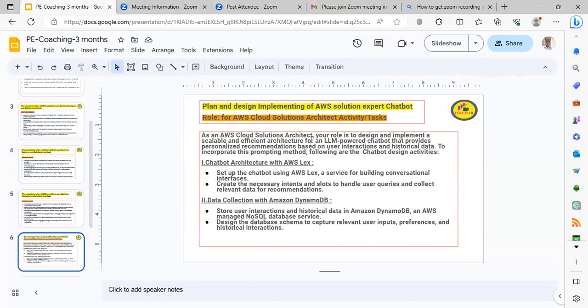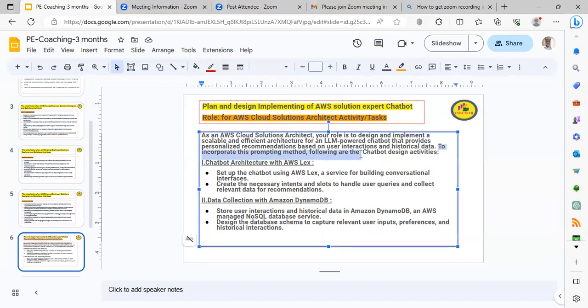So as an AWS cloud solution architect, your role is to design and implement a scalable and efficient architecture for an LLM-powered chatbot that provides personalized recommendation based on user interaction and historical data. What is historical data?